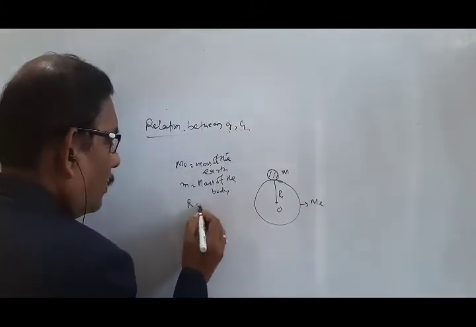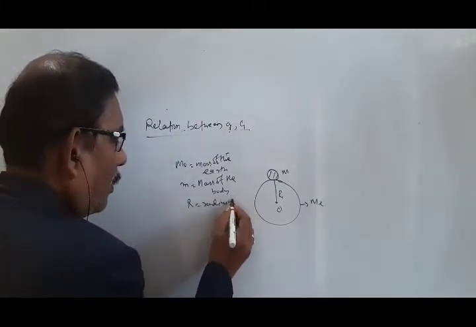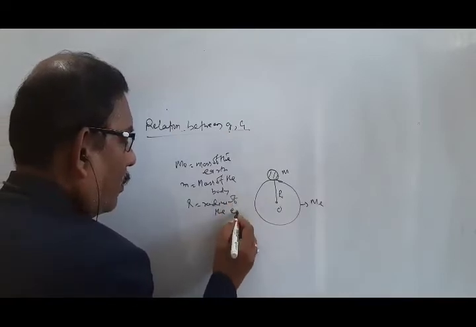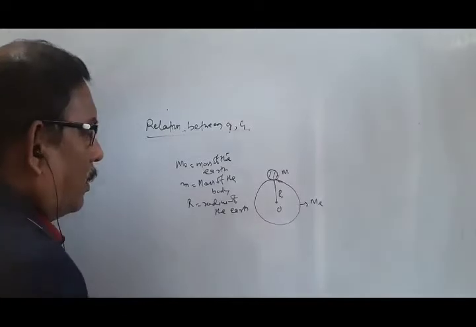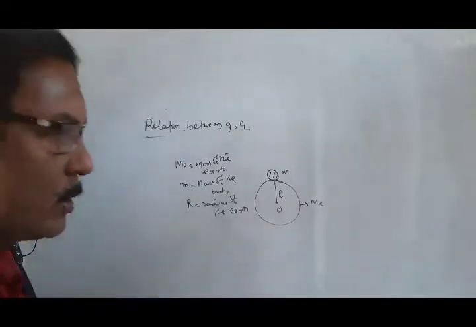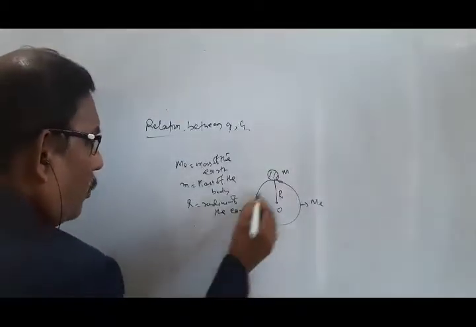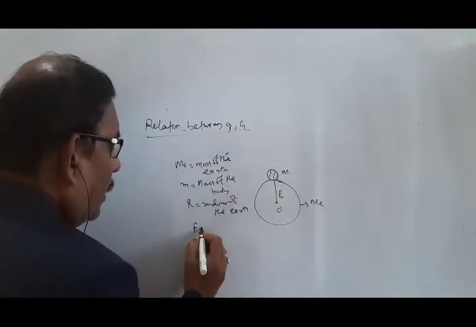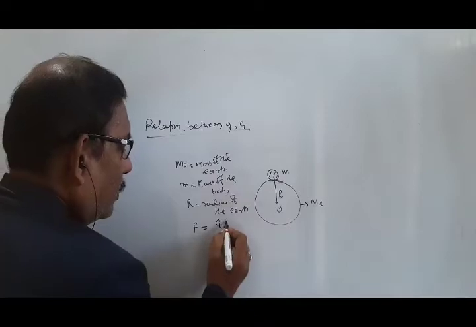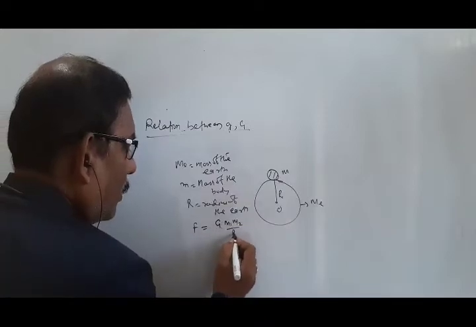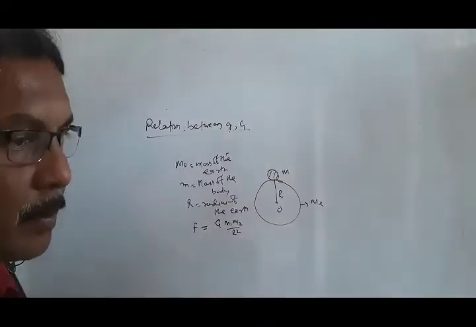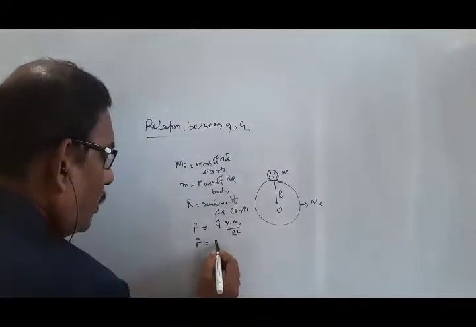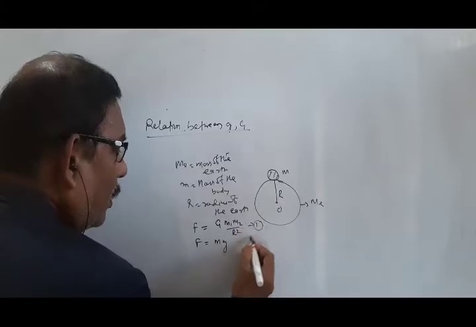Apply Newton's law of gravitation. The force between the body and the earth's surface is F equal to G m Me by R square. Now apply the force of gravity, F is equal to mg. Equations 1 and 2.